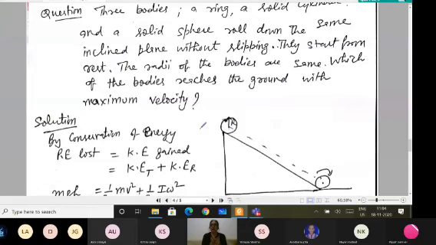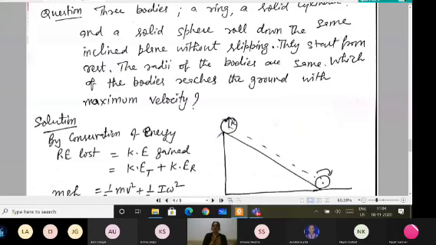So you have to use your previous knowledge that if I have a body which is kept on an inclined plane, it is rolling down. So here at the topmost point, the total energy equals the potential energy.